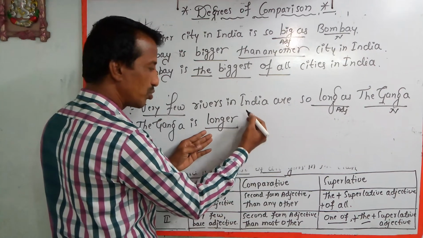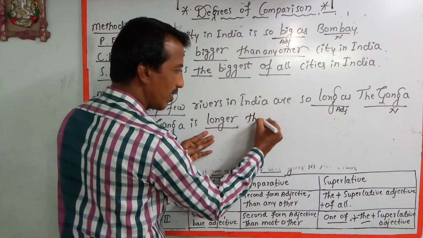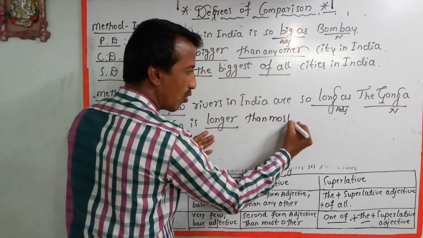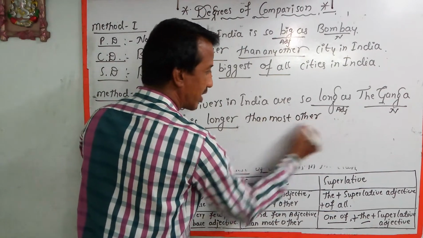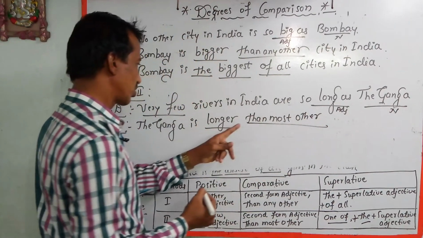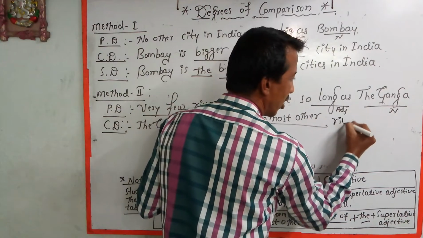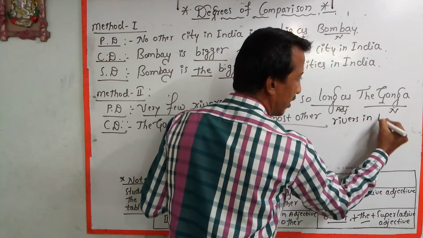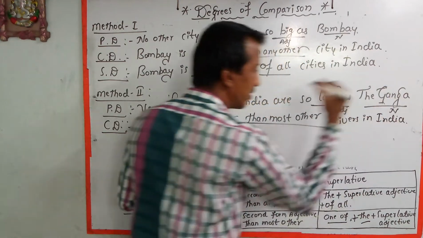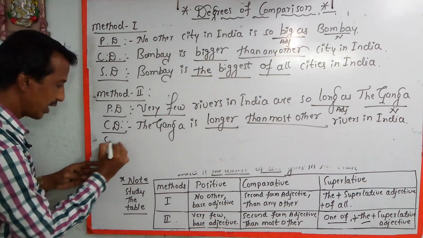Then we should write the phrase than most other rivers in India. And then superlative degree.